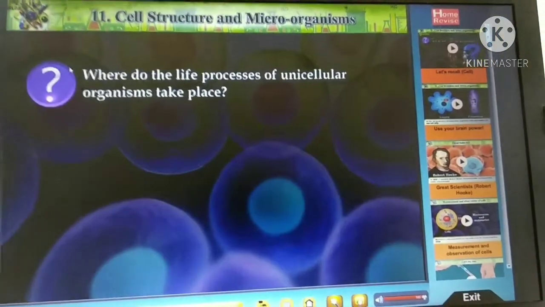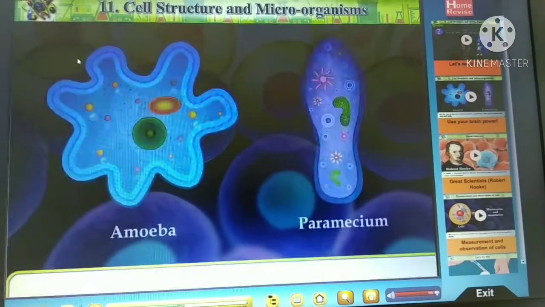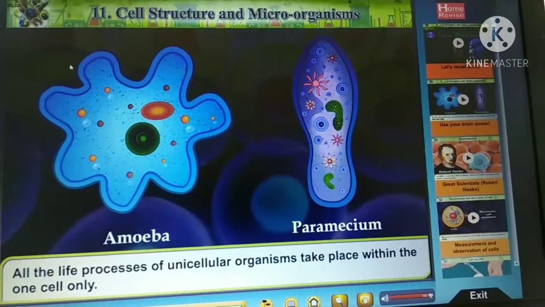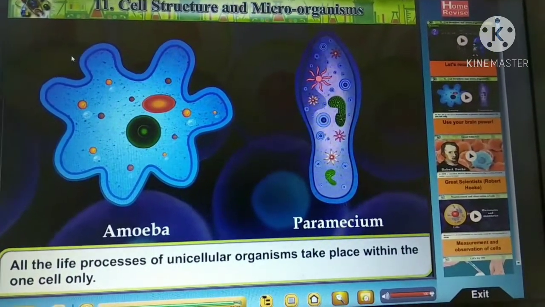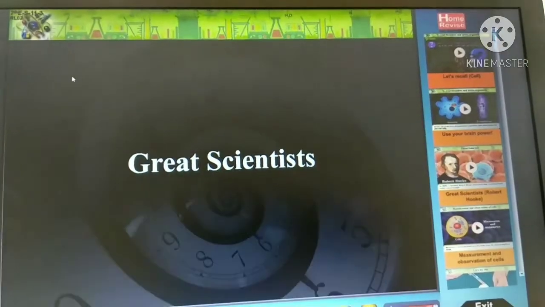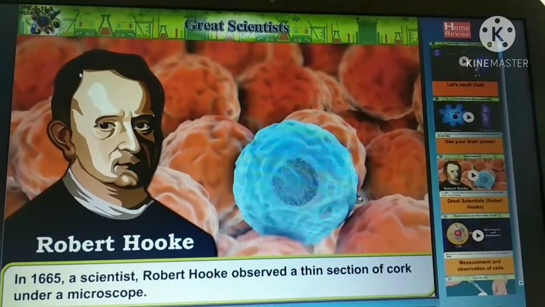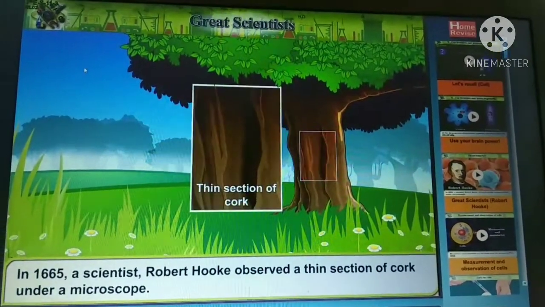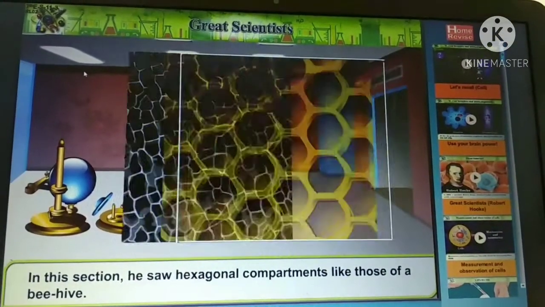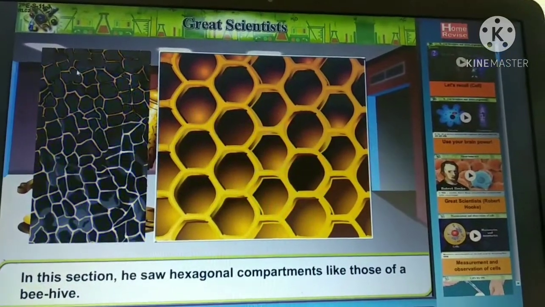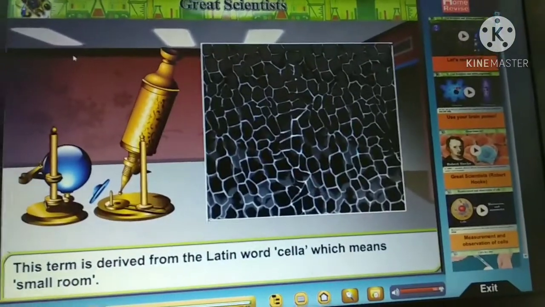Use your brain power. Where do the life processes of a unicellular organism take place? All the life processes of a unicellular organism take place within the one cell only. In 1665, the scientist Robert Hooke observed a thin section of cork under a microscope. In this section, he saw hexagonal compartments like those of a beehive. He named those compartments cells.